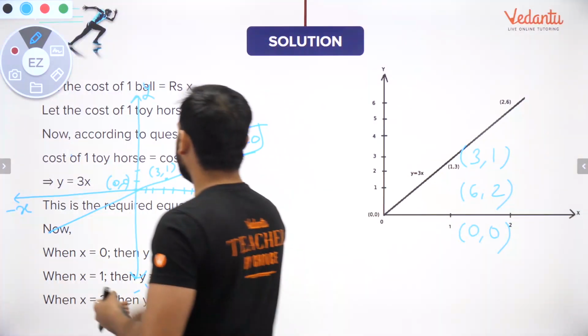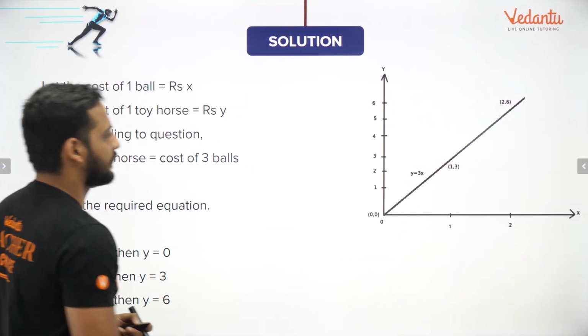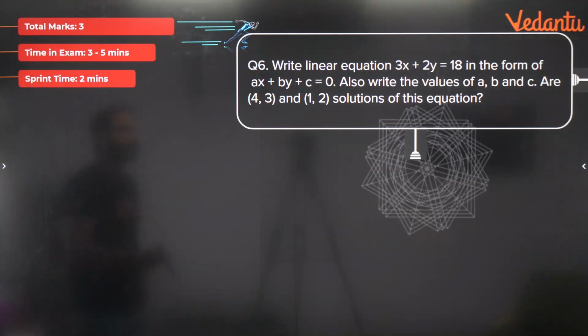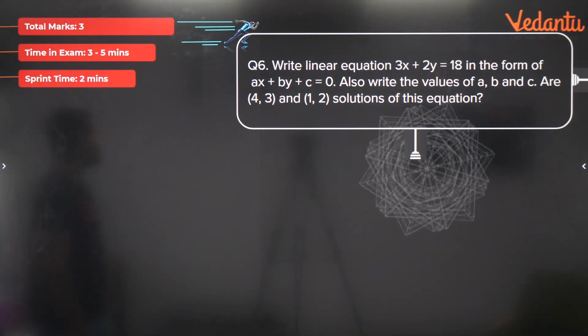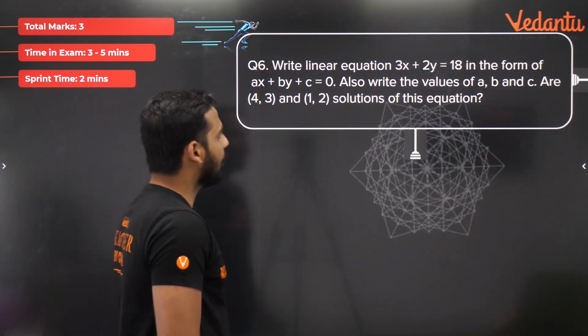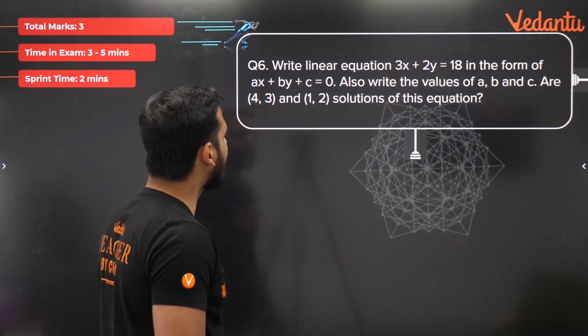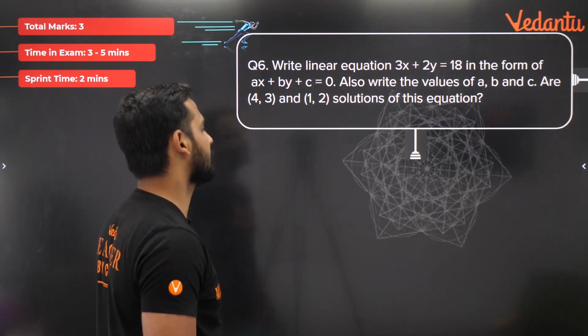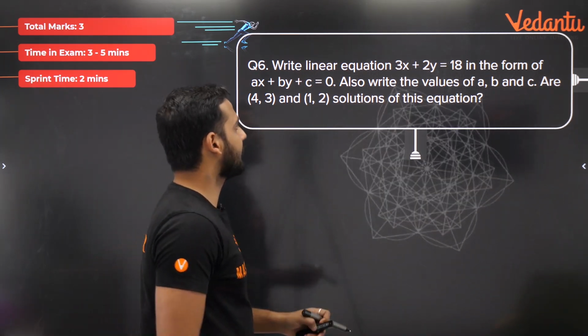The next question we have is this. Write the linear equation 3x plus 2y is equal to 18 in the form of ax plus by plus c is equal to 0. Also write the values of a, b and c. Are 4, 3 and 1, 2 solutions of this equation, yes or no? Again, a very easy question.